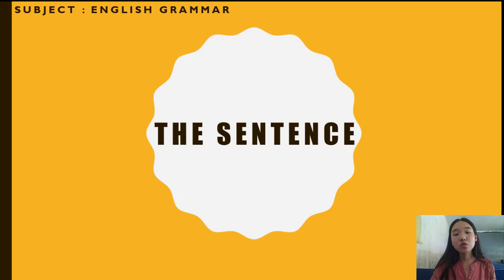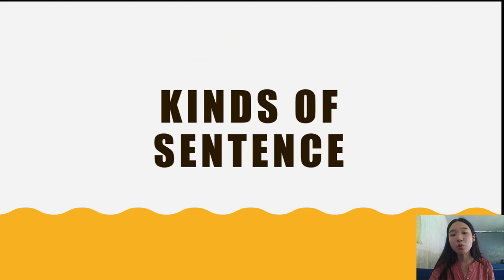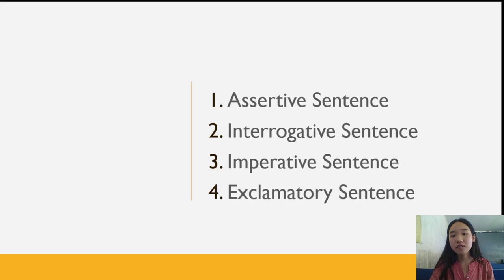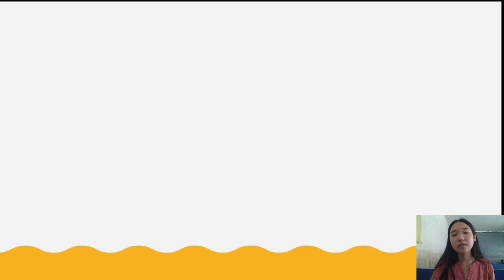In our previous videos, we have discussed the topic of the sentence, in which we learned what a sentence is, how to identify a sentence, what a subject is, and what exactly a predicate is. So today we are going to learn further about sentences, which is kinds of sentence. Today we will discuss 4 kinds of sentence, which are assertive sentence, interrogative sentence, imperative sentence, and exclamatory sentence. So let's get started with an assertive sentence.